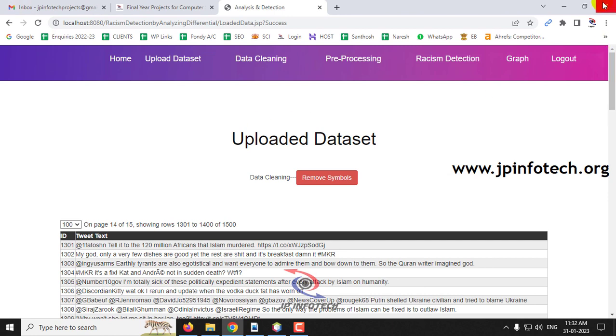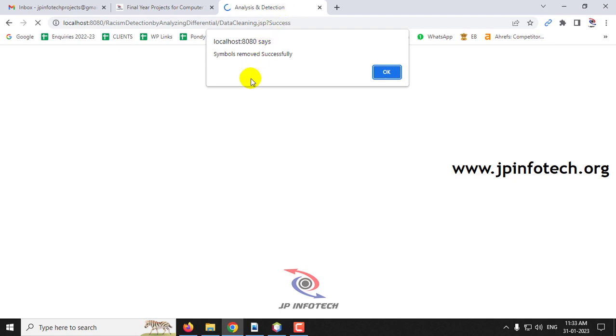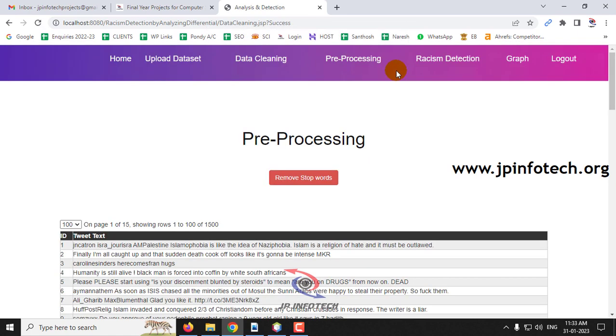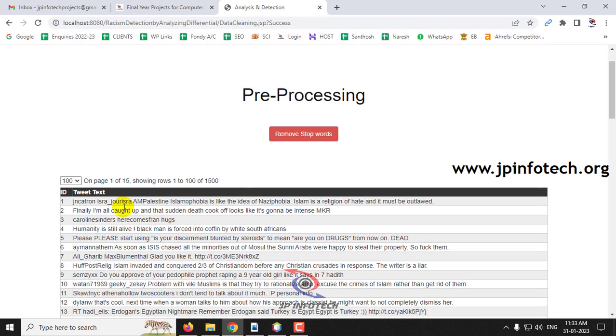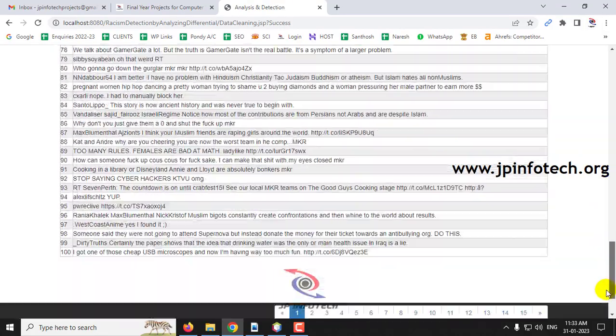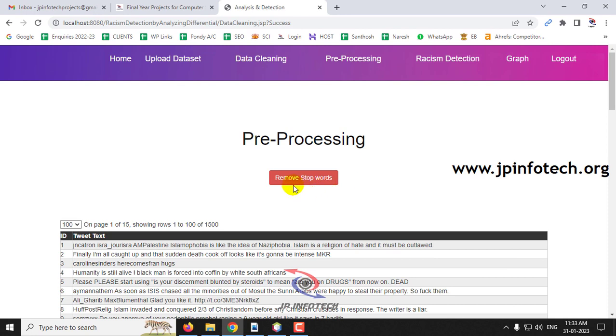Now the first process is the pre-processing, where first we make the data cleaning process. First remove the symbols. Click this remove symbols button. Now the data cleaning process is taking place. After some time you can see the symbols removed successfully message, and click OK. It takes a few seconds, and now you can see the step that symbols are being removed.